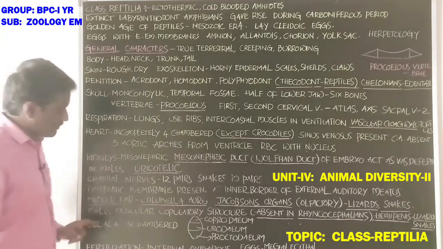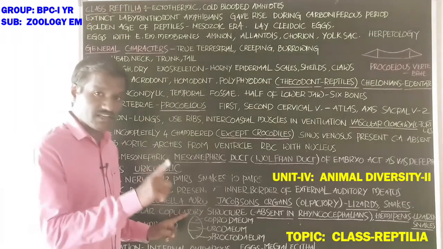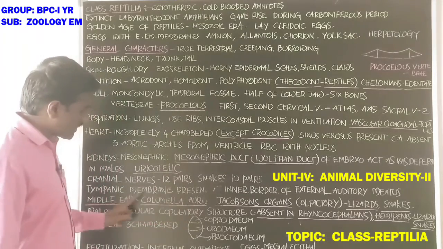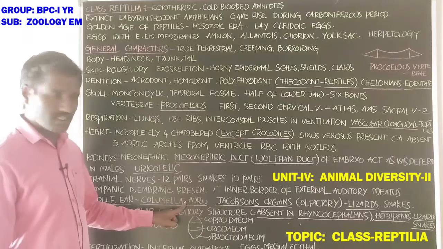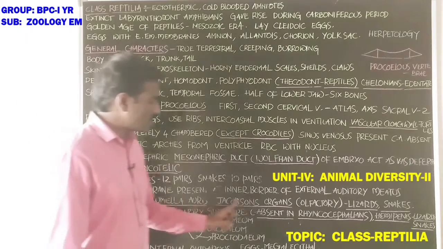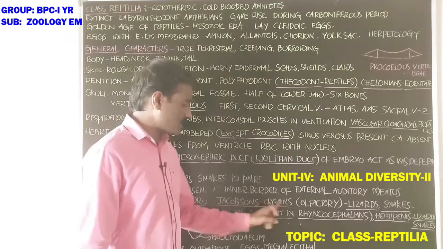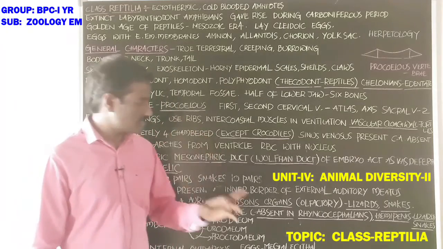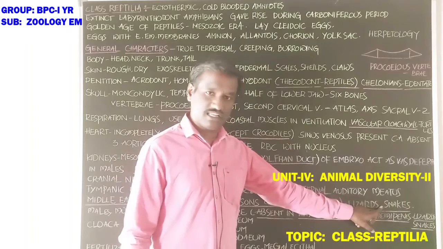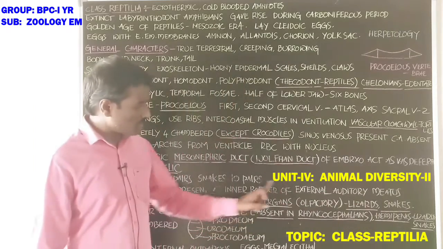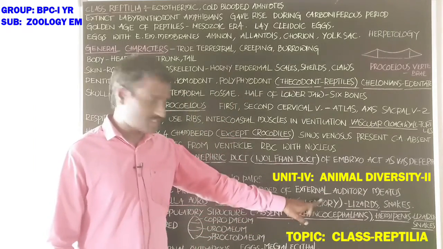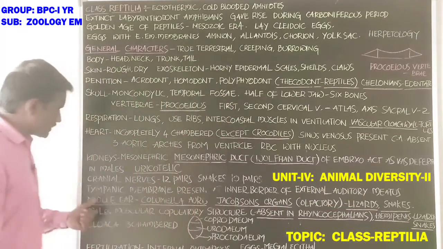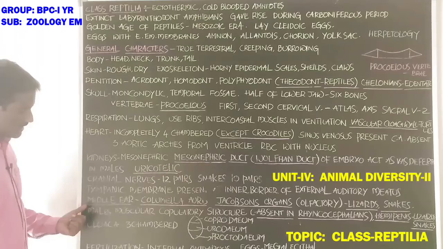Next, middle ear. The middle ear has a single ear ossicle, that is columella. Next, Jacobson's organs. Jacobson's organs are specialized olfactory structures developed in lizards and snakes.